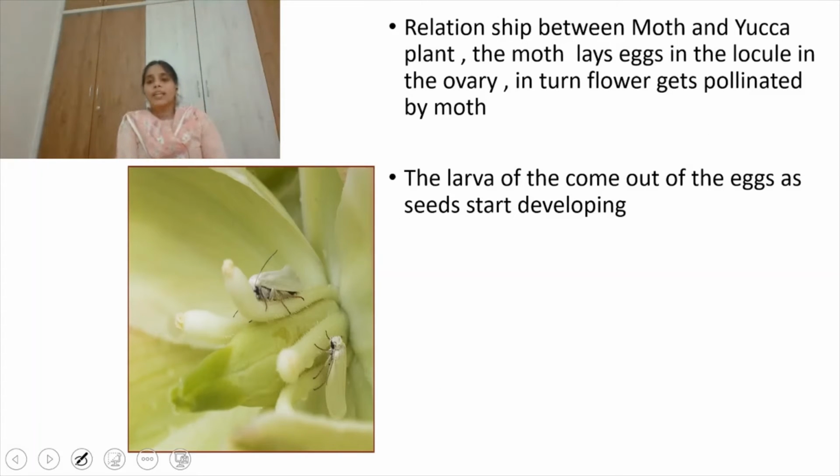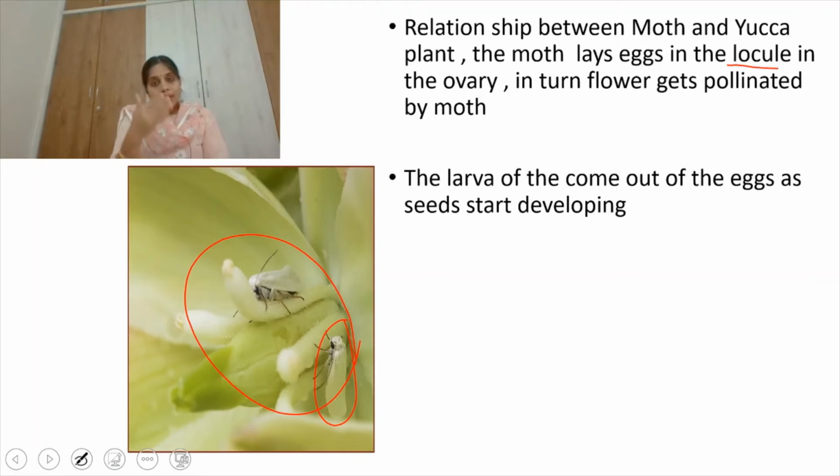Relationship between moth and yucca plant. See, this is the moth and this is the yucca plant. The moth will lay eggs in the locule in the ovary. Locule means what? It's a cavity, the ovarian cavity, we call it a locule. It will lay eggs in that.